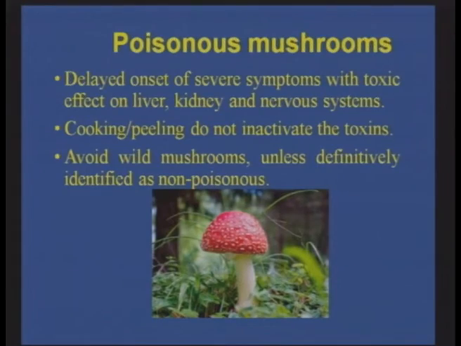So the poisonous mushrooms can also cause a delayed onset of the disease, and they can have a toxic effect on the liver. So it can cause hepatotoxicity, on the kidney causing nephrotoxicity, and on the nervous system causing neurotoxicity. So cooking and peeling sometimes may not inactivate the toxins.